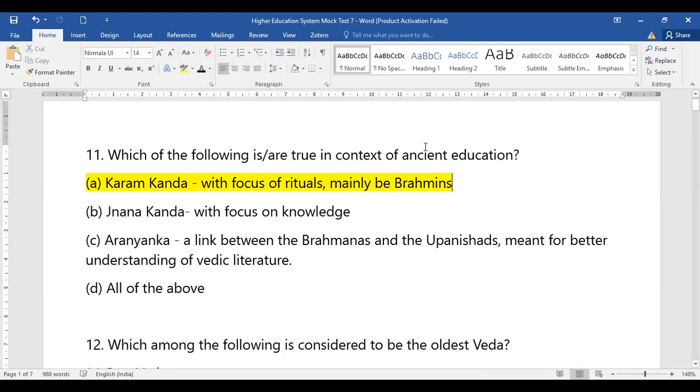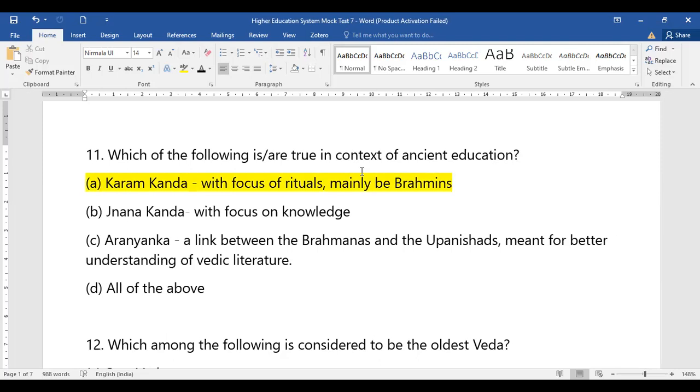This is the right answer for question number 1. In the context of ancient India, the focus was mainly on the rituals, in the form of Brahmins. That is the right option for question number 1.